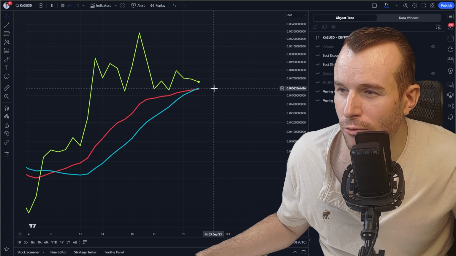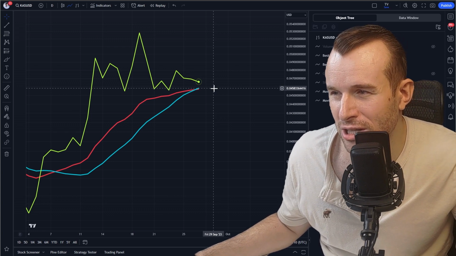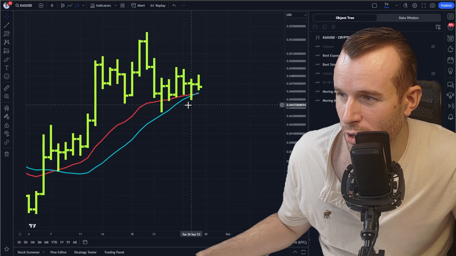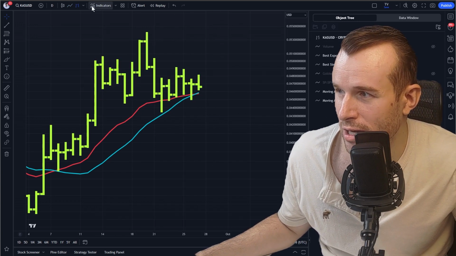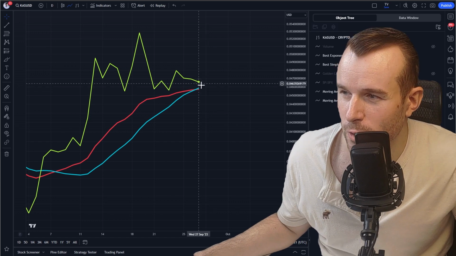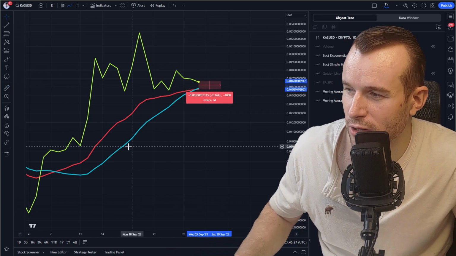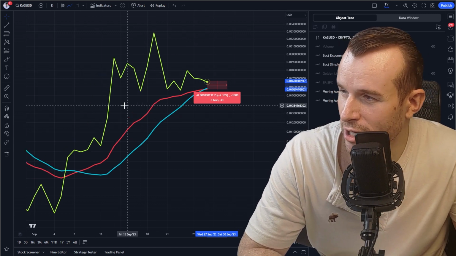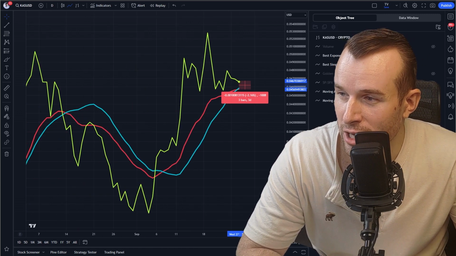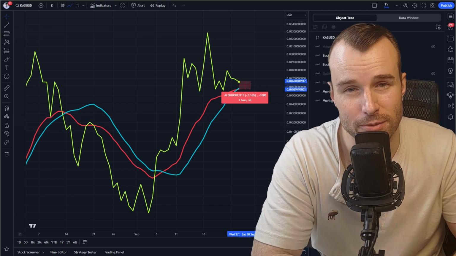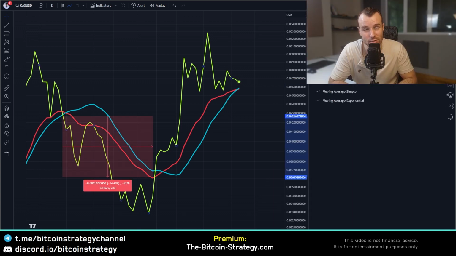If we fall below 45.8 cents roughly, we close a day below this. There are some wicks already below this, right? So don't trade within the day, only trade when the day closes. Once we close a day below that, which is only a drop of like 2% or so, not much for a volatile crypto like Kaspa, things could be potentially short-term bearish again. In the past, crosses like this resulted in further drops of 14% or more.